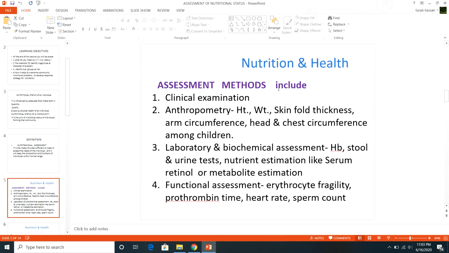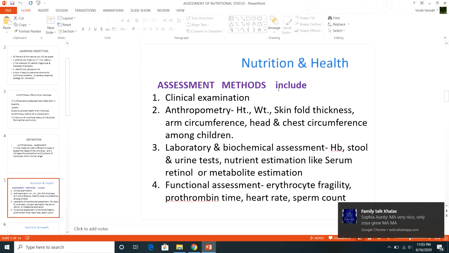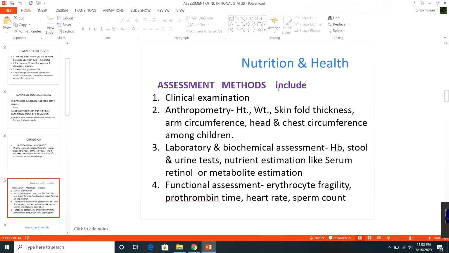So what are the methods? How can you assess the nutritional status of a person? Number one is clinical examination of the person. Number two is anthropometry. Number three is laboratory and biochemical assessment. Number four is functional assessment.